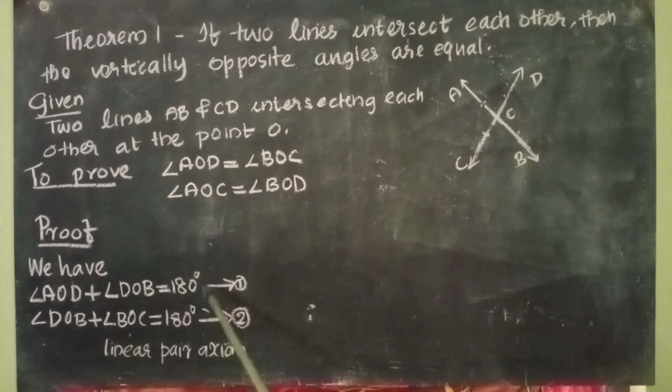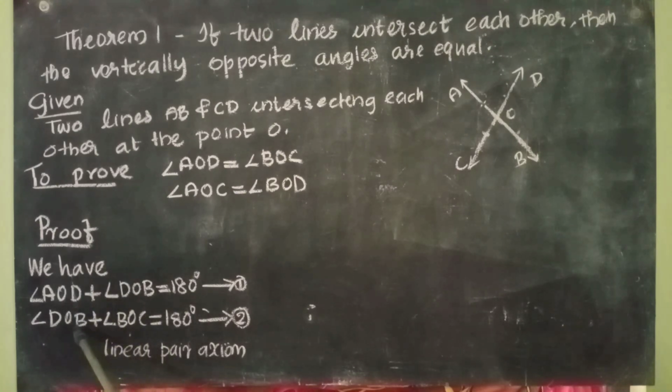Now you see equations 1 and 2. The right side portion here is equal to 180 degrees. Here also it is equal to 180 degrees. So both these equations' right sides are 180 degrees. They are equal. So since the right side portions are equal, the left side portions are also equal. The left side of the first equation is angle AOD plus angle DOB.